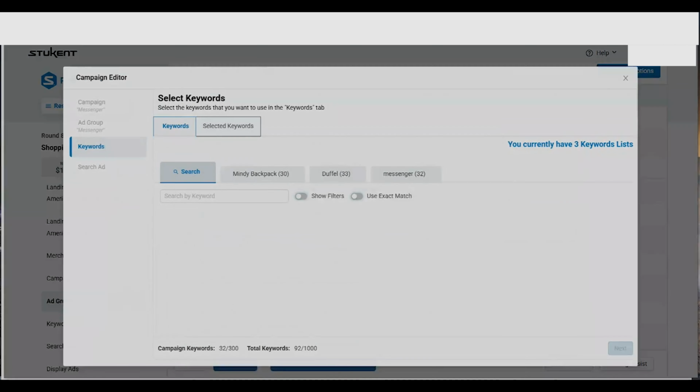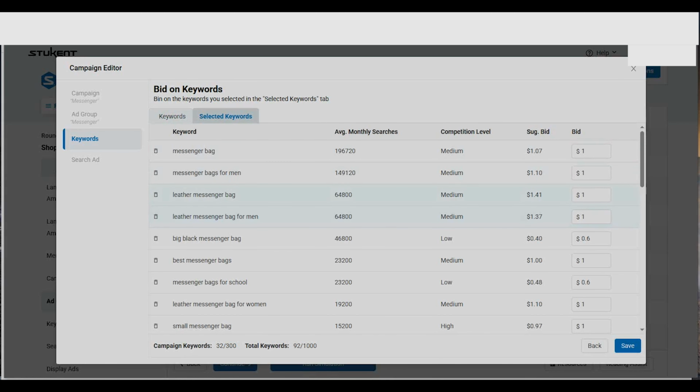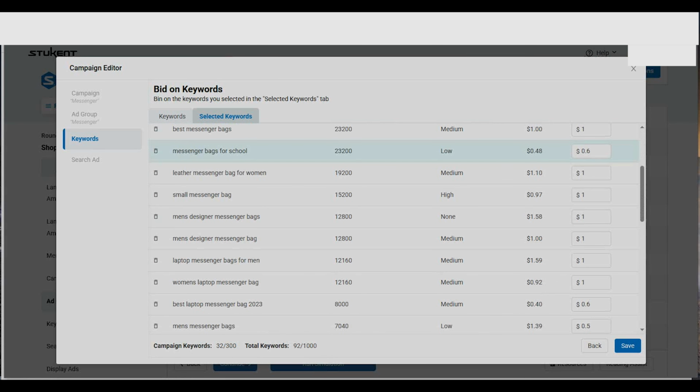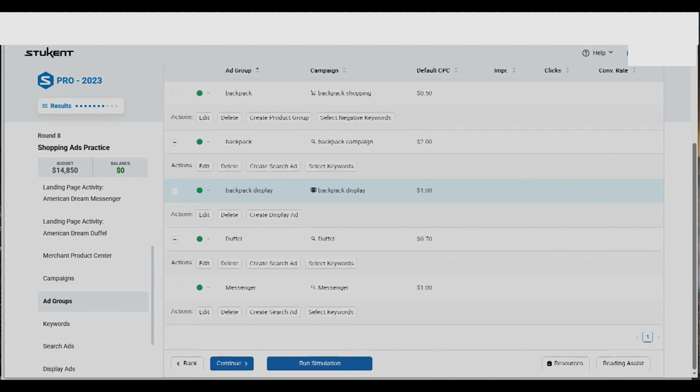Okay, and then finally we have the messenger. So when we go to messenger, for selected keyword, again you can see for those that are medium, our bid is very close to the suggested bid. But when it comes to those that have low competition but at the same time have very significant average monthly searches, we are trying to be very competitive in our bid so that at least we can win those spaces compared to our competitors. So you can just check, we are trying to take about $1 per CPC or less, because that I believe is a very competitive amount and also not very expensive.